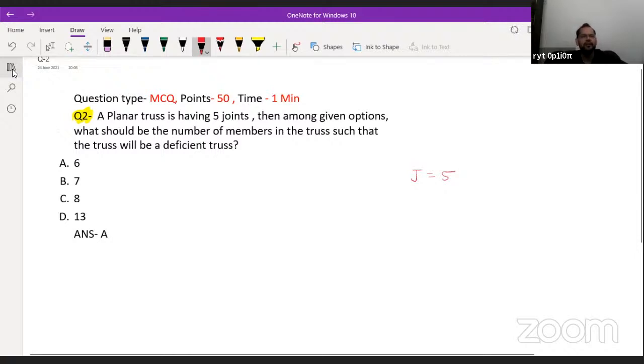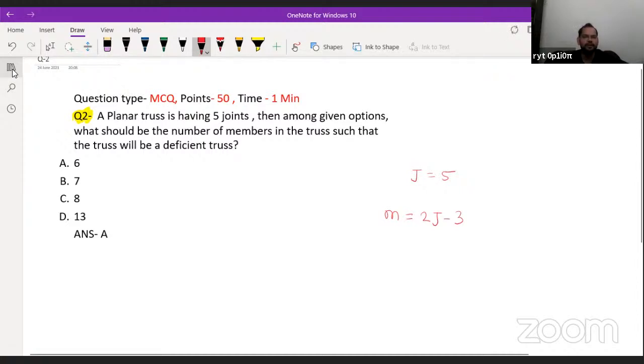Then among the given options, what should be the number of members in the truss such that the truss will be a deficient truss? We know very well that the truss can be perfect and it can be imperfect. In the imperfect truss, again there are two divisions. First one is the deficient truss, second one is the redundant truss. So when is the truss said to be deficient? If any truss is satisfying this relation, can you tell me what will be the type of truss? Anyone? I want the answer. What will be the condition?